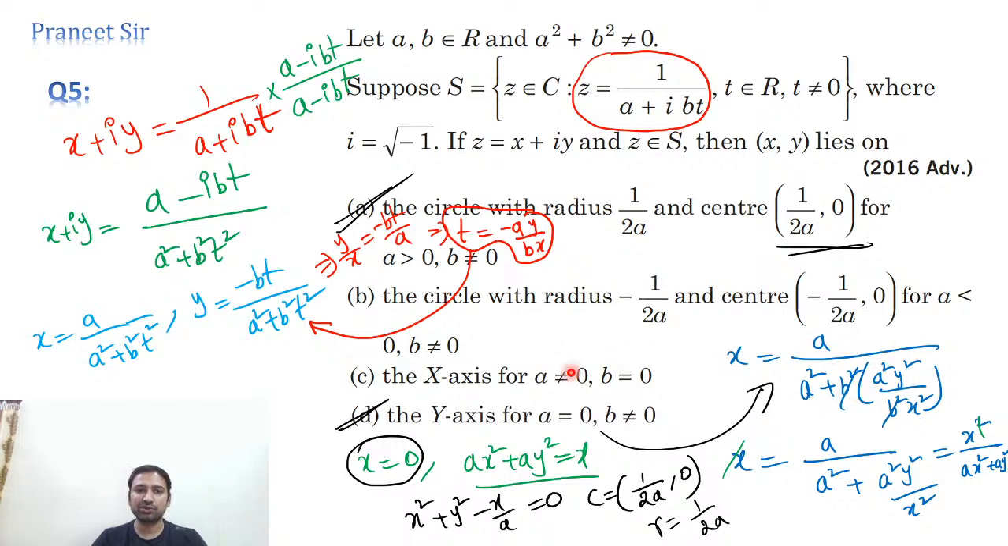Now tell me, if you take a equals 0 in the equation, if you substitute a equals 0, are we getting x equals 0? X equals 0 means what? Y axis only, right? So correct. Fourth option is the correct answer. Yes, fourth option and first option.